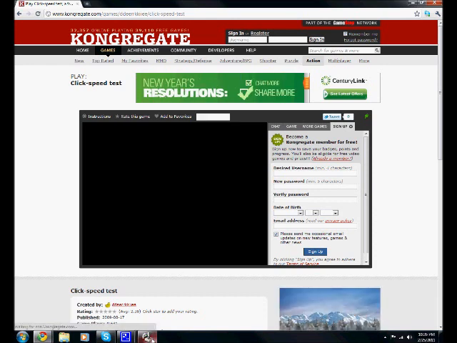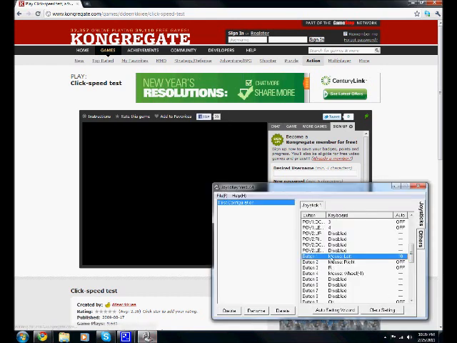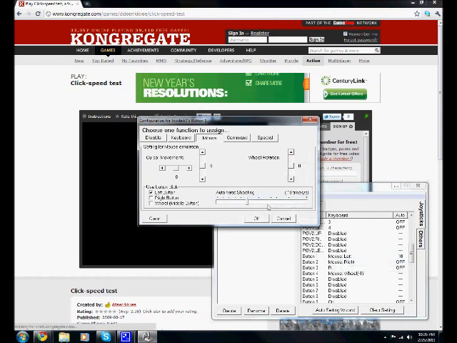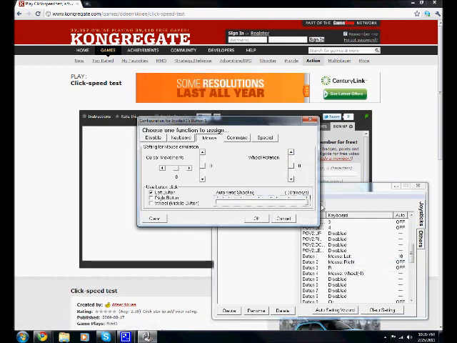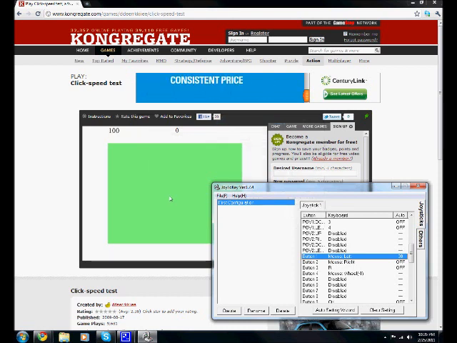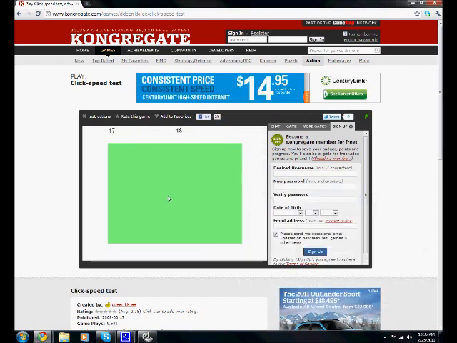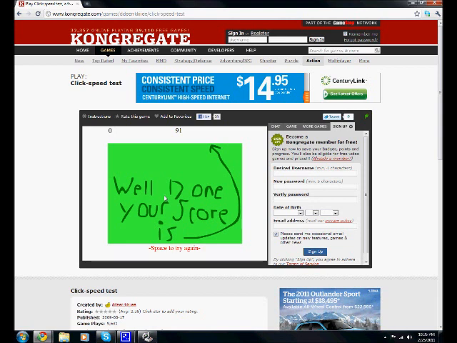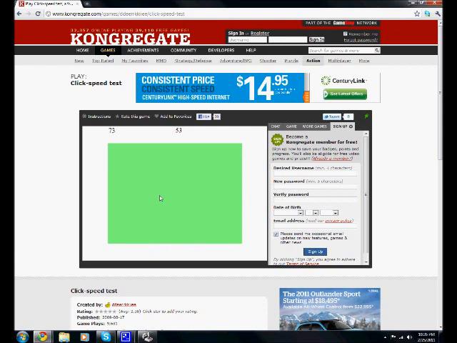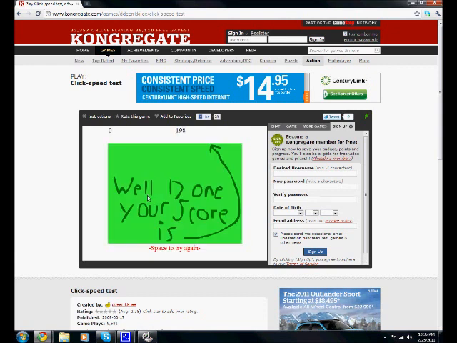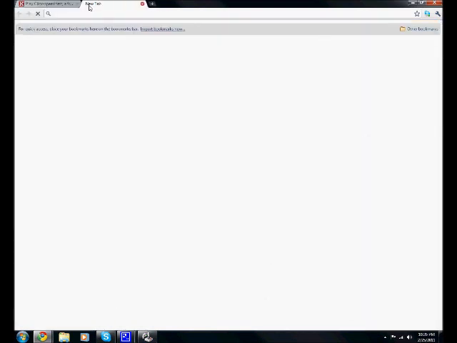Now let's wait for it to load, and let's just bump this setting up just a little bit. And hold down our trigger. Okay, that doesn't show you your clicks per second. So let's try this. Okay, 198, that's better, but